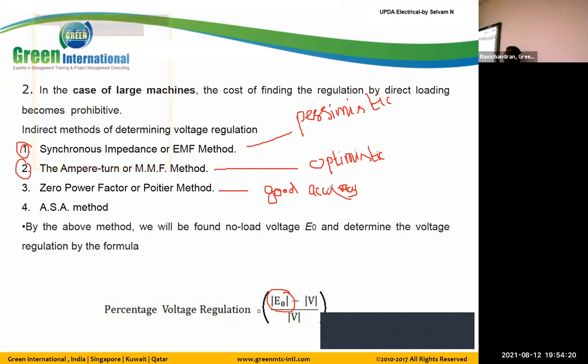But there is a question from the first 2, especially the words optimist and pessimist. So in your options, sometimes they mention the synchronous method, sometimes they call it the EMF method. That's why we need to remember these 2 words: synchronous impedance or EMF. Sorry, EMF, ampere turns or EMF.